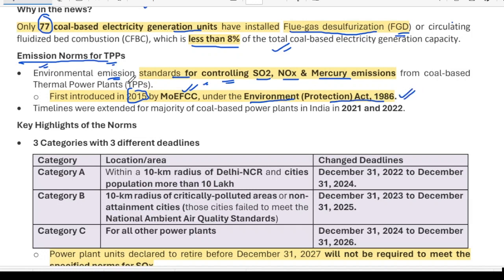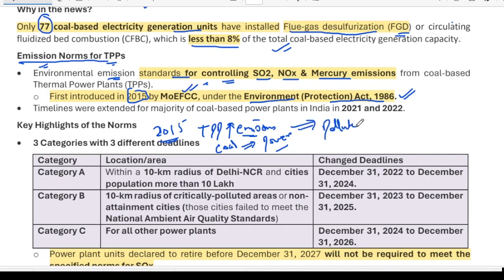Let me give you some of the history. In 2015, the government said that thermal power plants emit a large amount of emissions. Thermal power plants burn coal and produce power, so these emissions get into the air and hence pollute the air.